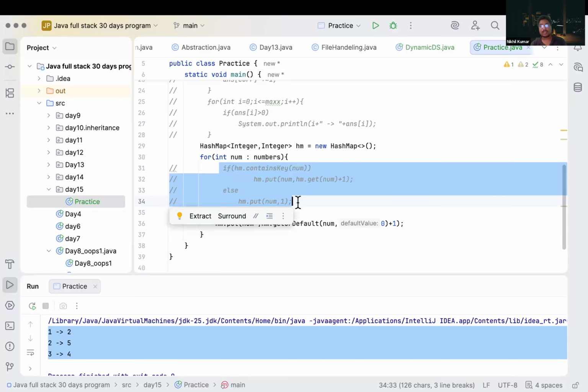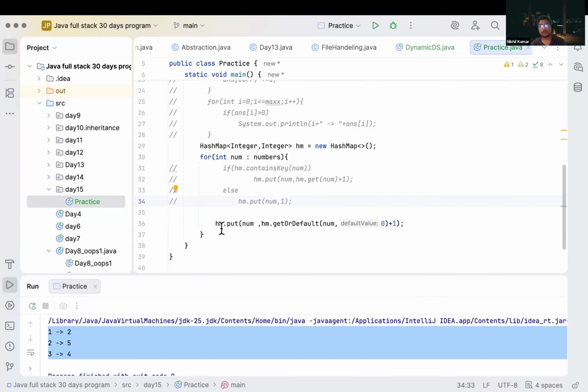We don't have to write if-else conditions or check containsKey. We can directly use this. So what we are doing, we are putting num inside our hash map and checking getOrDefault of num. If our hash map has the num key, then it will return its value. If it doesn't contain it, we set our default value as 0.